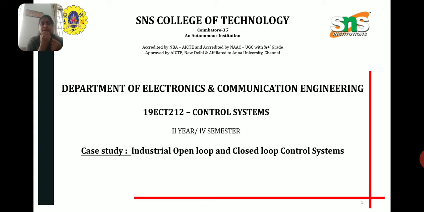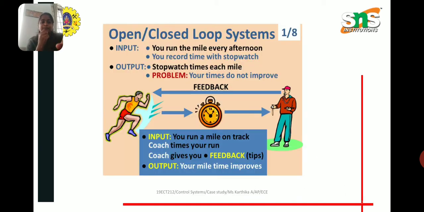In other words, a control system can be simplified as a system which controls other systems. As human civilization is being modernized day by day, the demand for automation has increased alongside it. Automation requires control over systems of interactive devices. And we have two types. The first one is the open loop control system, the second one is the closed loop control system.